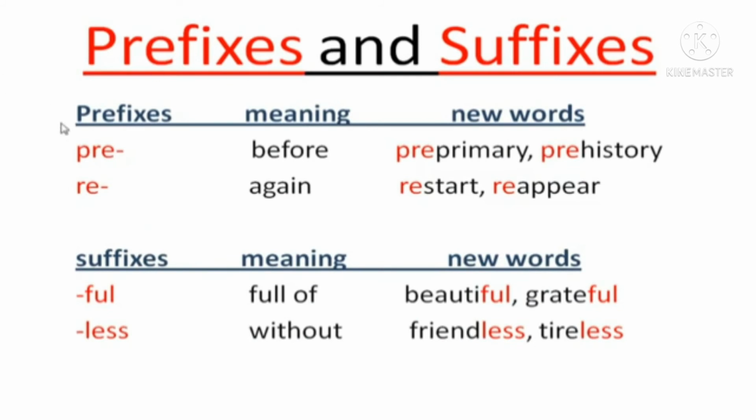Prefixes are added before the word. For example, primary, when we add pre, it becomes pre-primary. For history, when we add pre, it becomes pre-history. For start, if we add before that re, it becomes restart. Appear, reappear. The same way, suffixes are added after the words.